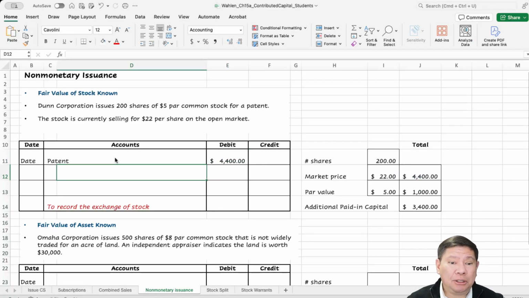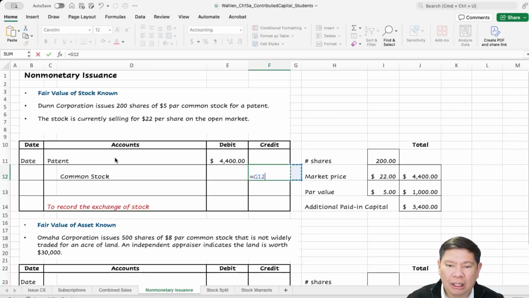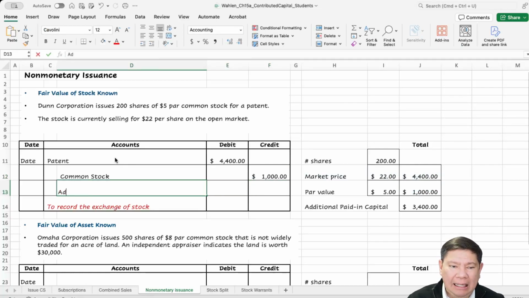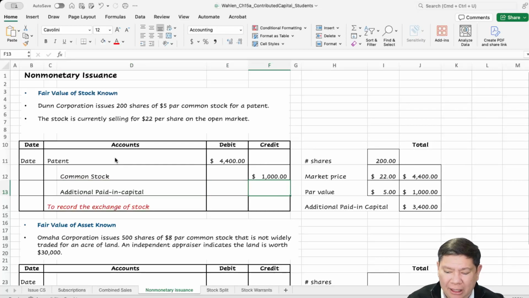And then by issuing the common stock, we of course put common stock on credit based on the par value, and then the additional paid-in capital is put on credit for the difference.